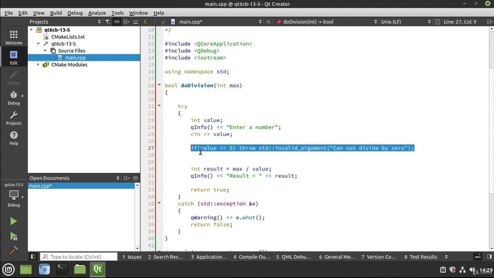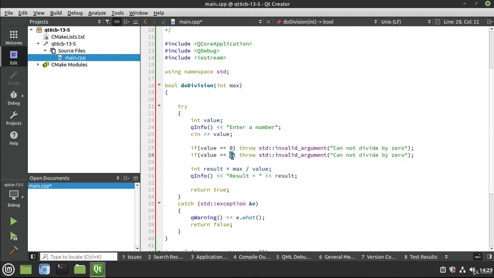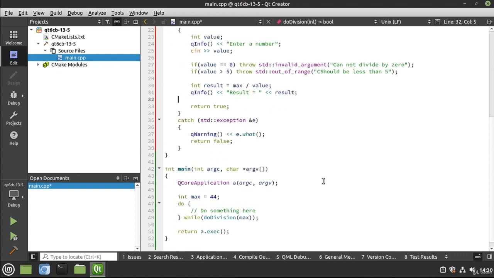It's part of life. So we can grab this, and let's say greater than 5, just to demonstrate here. And then we can say out of range. I'm not going to give you an exhaustive explanation of every single class that's out there, but there's a lot baked right into the standard library, and you can mix and match them as you want. And let's go ahead and say should be less than 5. From here, it's actually very simple.